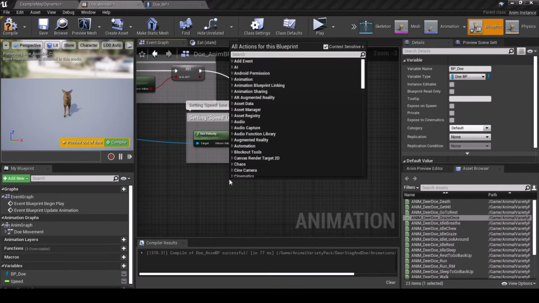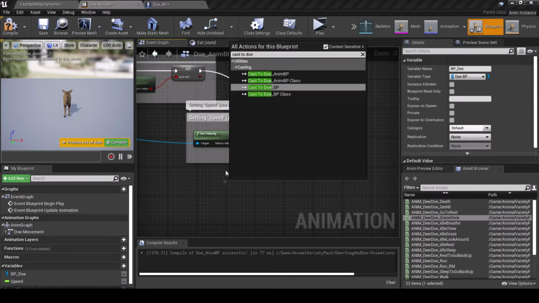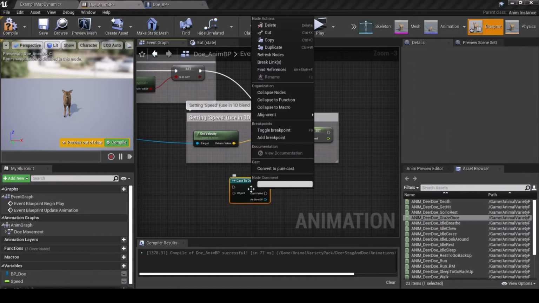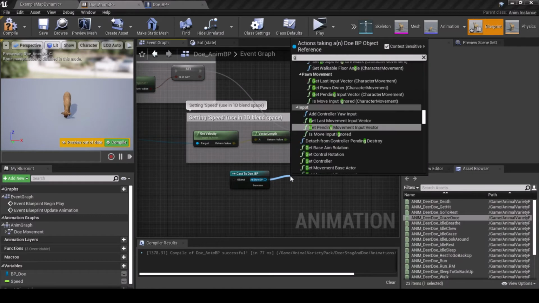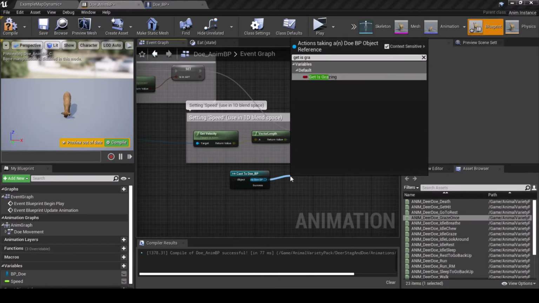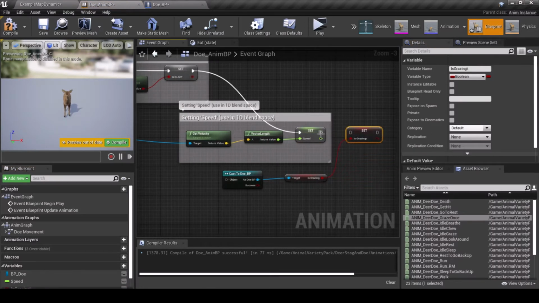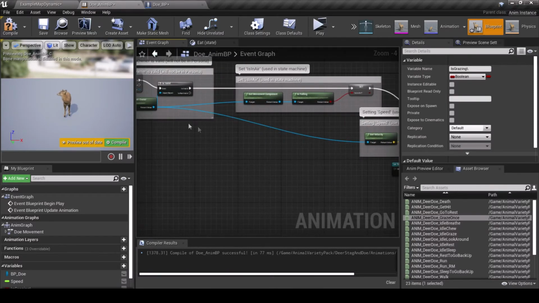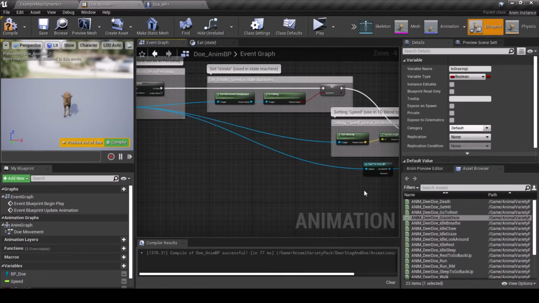Under the Settings Speed area, right-click and type Cast to Animal_BP. Right-click the node and convert to Pure Cast. Pull off as Animal BP and type Get is grazing and then promote is grazing to a variable called is grazing and connect it to set speed. Finally, pull from Try Get Pawn Owner and connect to Cast to Animal BP.